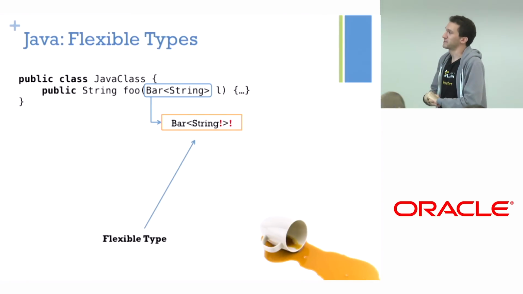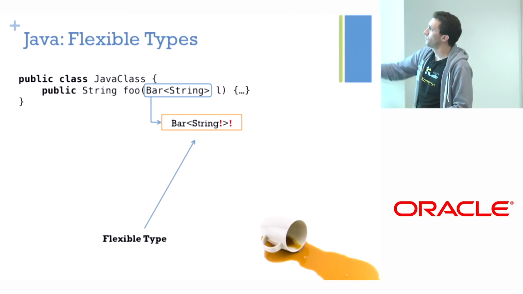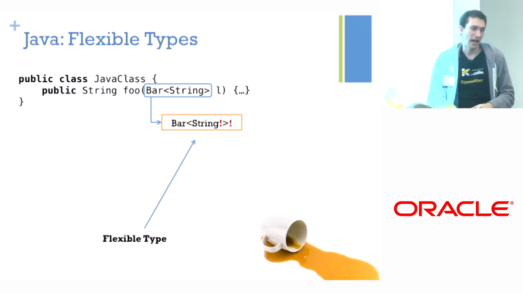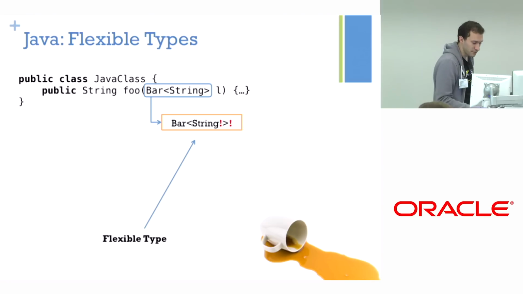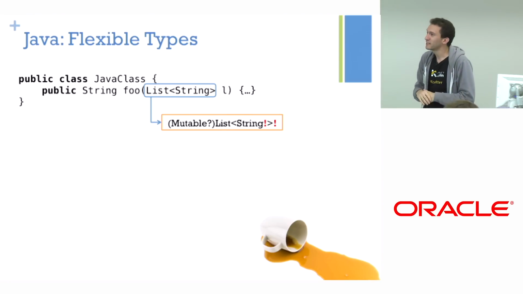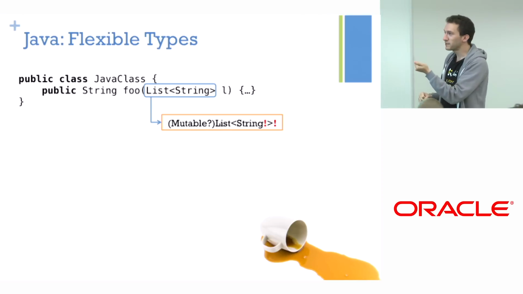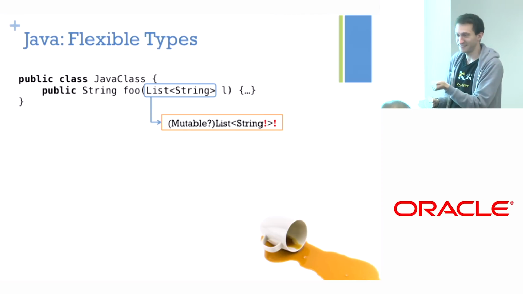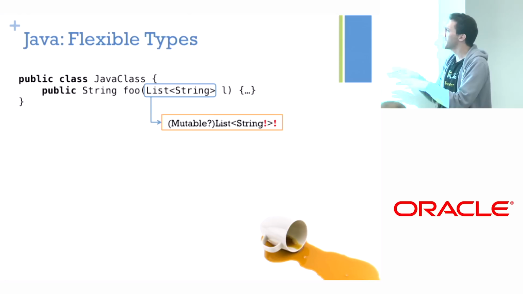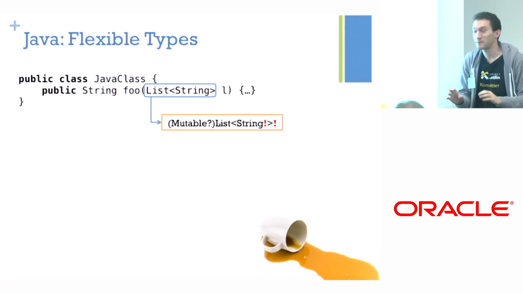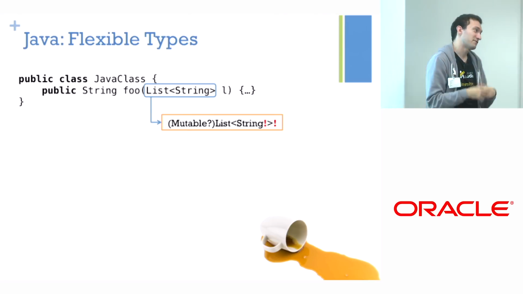So back to flexible types. We used to have this bar loaded like this. I have a flexible bar, a flexible string, and it's all right. So as soon as bar becomes a collection, it's not only nullability I don't know about, it's also the mutability. So it's a maybe mutable list of a maybe mutable, maybe nullable list of maybe nullable string. And I have to manage it.